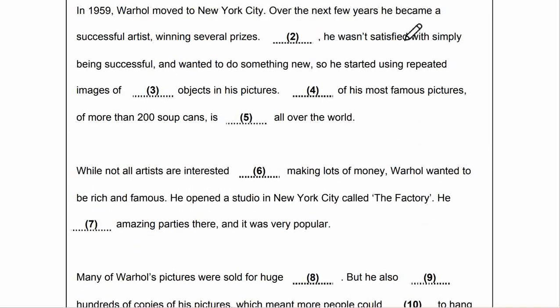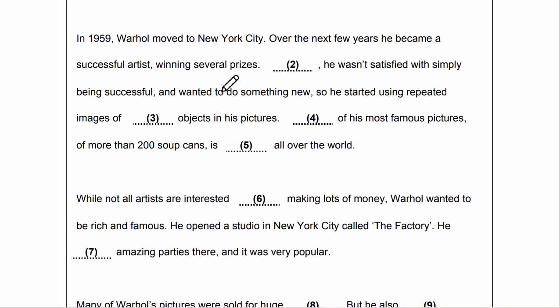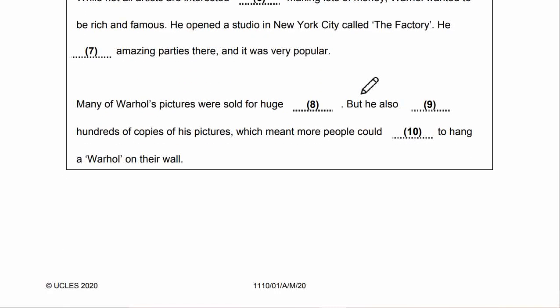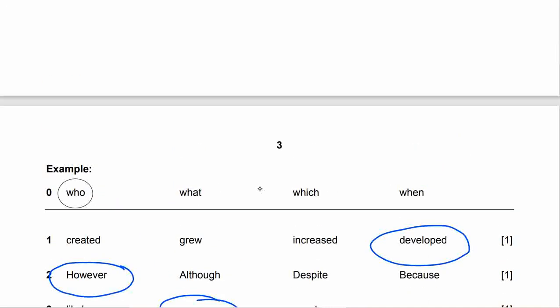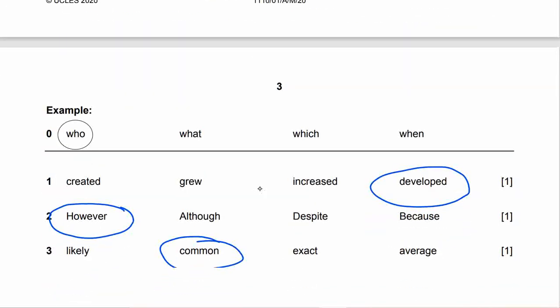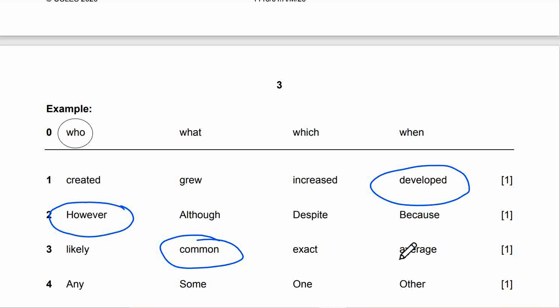However, he wasn't satisfied with simply being successful and wanted to do something new, so he started using repeated images of blank objects in his pictures. Number 3, the choice will be common, not likely, not exact, not average.